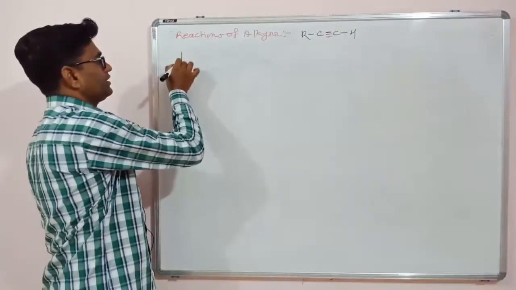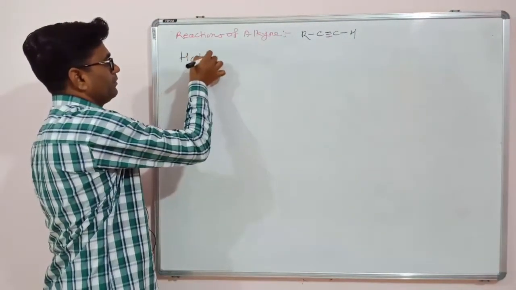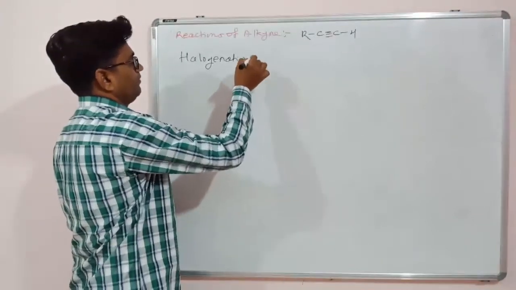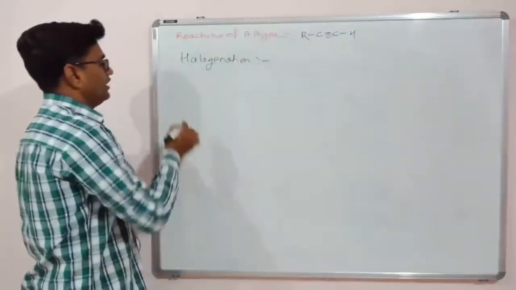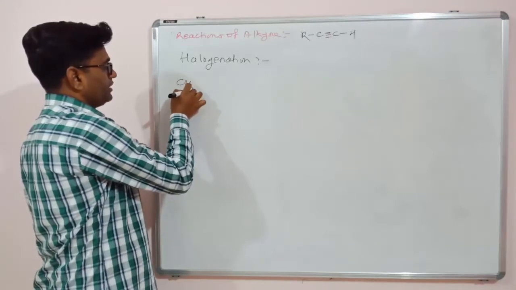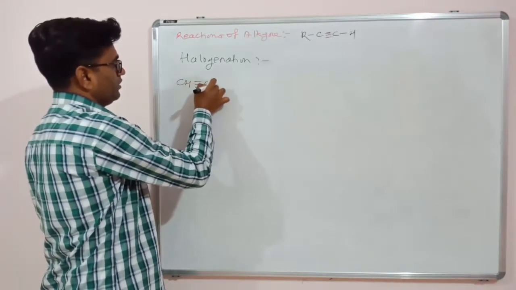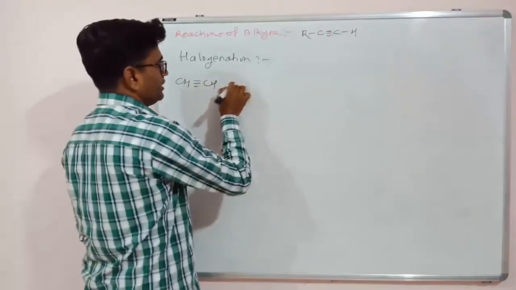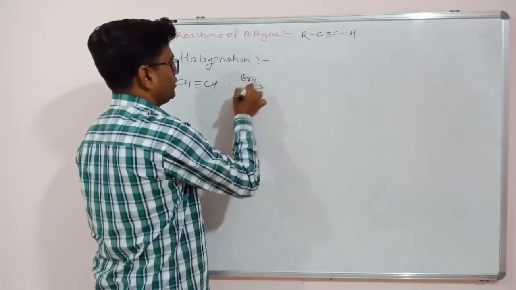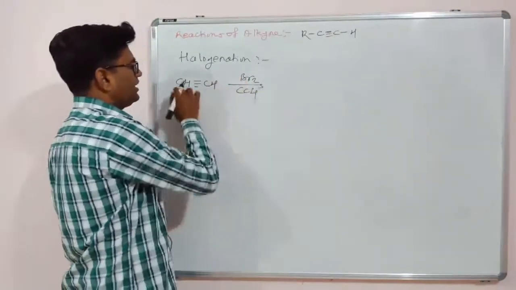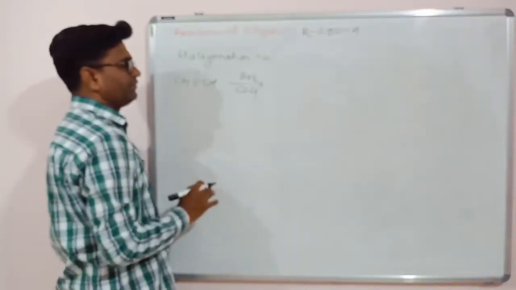Now we will see the halogenation reaction. Halogenation reaction means addition of halogen. For example, if you have CH triple bond CH, and if you are using Br2 in CCl4, then it is simply addition of this halogen on this triple bond.